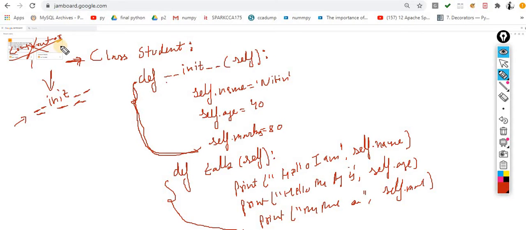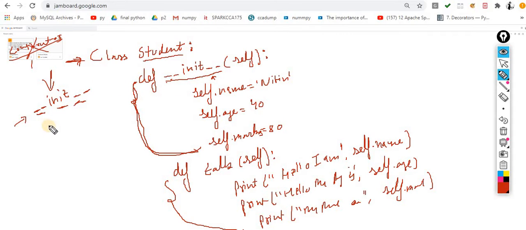Again, the constructor is a special method of a class. It is automatically processed when you are creating an object of this class. You don't call it externally, it is automatically executed. If you are coming from another background, this would be considered a constructor. But here the correct terminology is not constructor, it is the initializer. So we use __init__. Yes, you are supposed to use it like this.